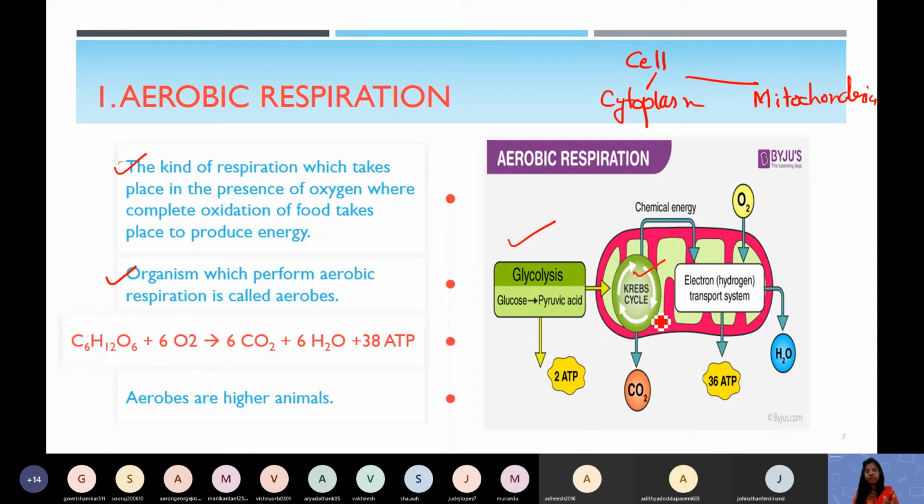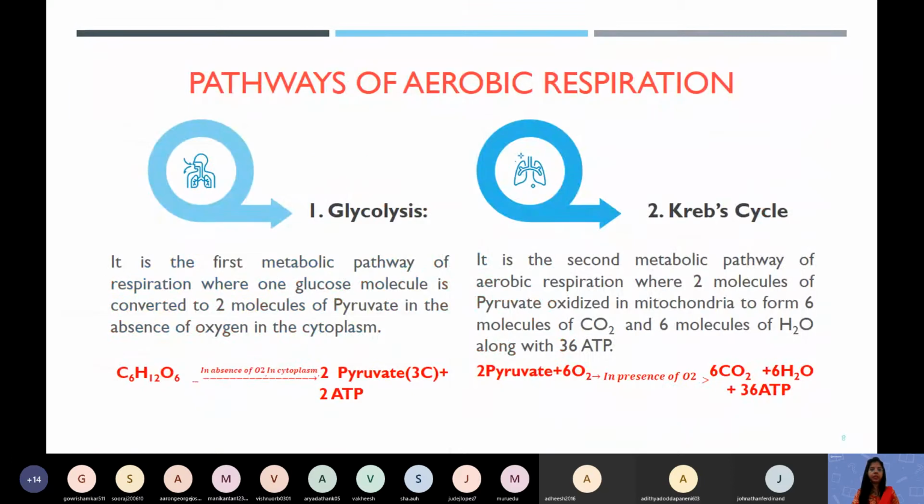Now, who is Krebs? Krebs is the name of a scientist, and the cycle happens in the mitochondria. So you can see there is a mitochondria picture, and there the Krebs cycle takes place. Now let us talk in a little more detail about aerobic respiration. The first part is called glycolysis, and glycolysis happens in the cytoplasm.